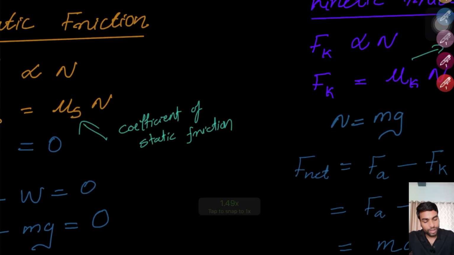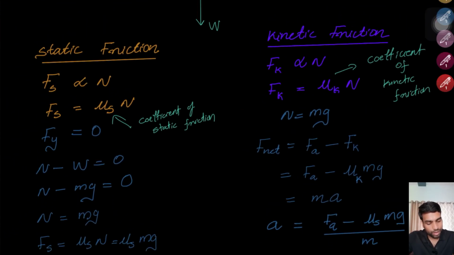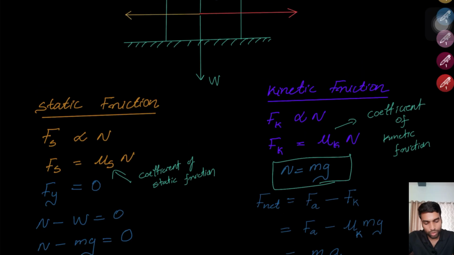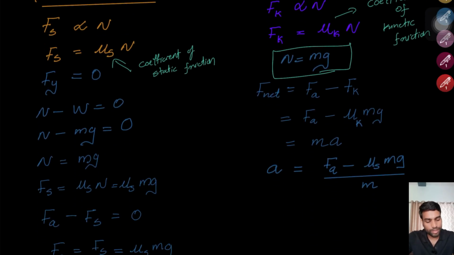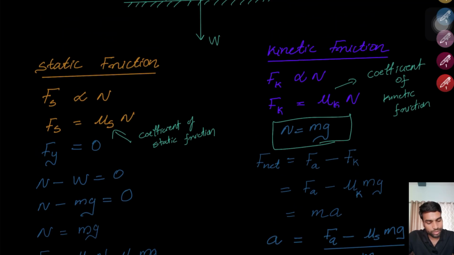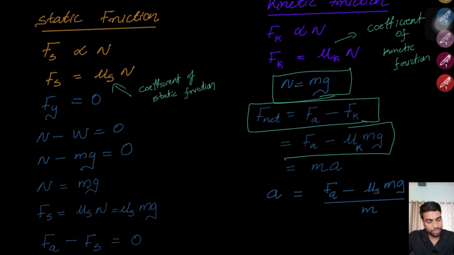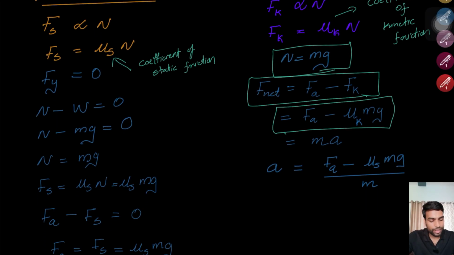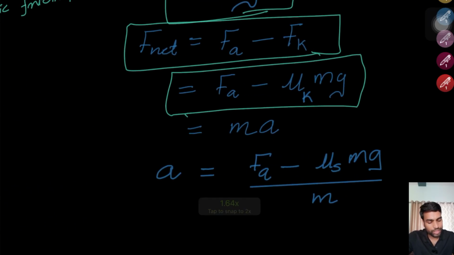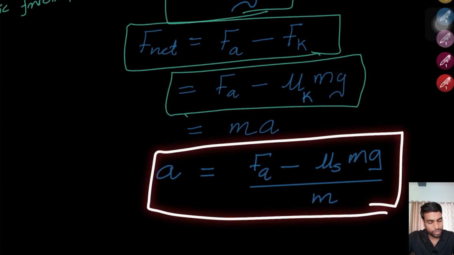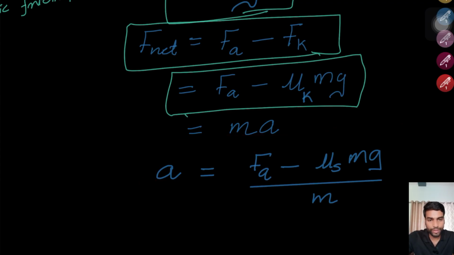Good. Now in this case, of course, N is equal to mg because there is no motion in the vertical direction. However, in the horizontal direction there is a net force, which is given by applied force minus kinetic friction, which is Fa minus mu k into mg, and according to Newton's second law, that must be equal to mass into acceleration, correct? So finally, acceleration will be equal to Fa minus mu k mg divided by m. Great, nice.